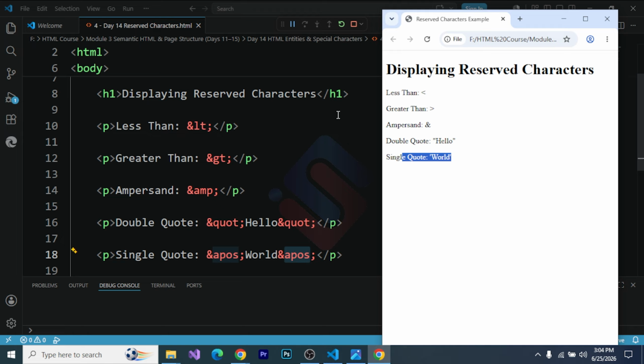So today we learned copyright symbols, currency symbols, and reserved characters. HTML entities allow us to safely display special characters and symbols that may otherwise be interpreted as HTML code. They improve compatibility, readability, and ensure your web page renders correctly across all browsers.